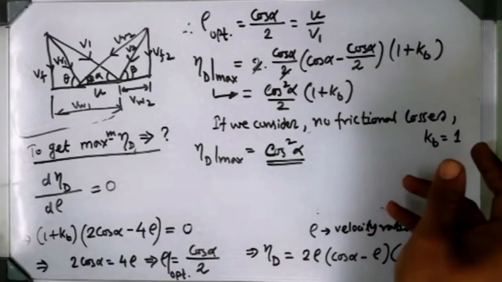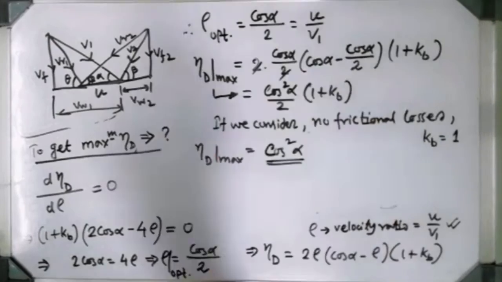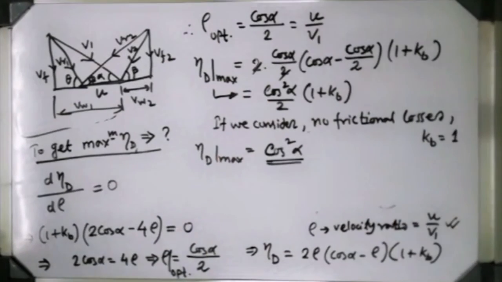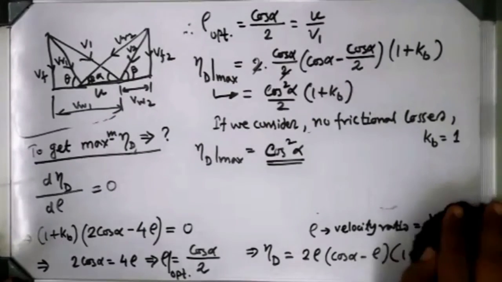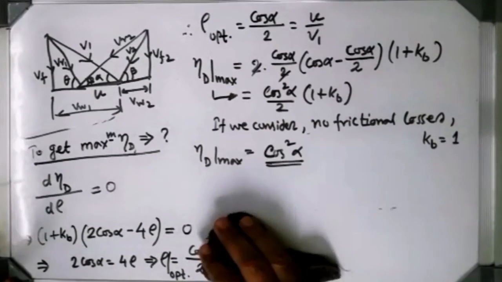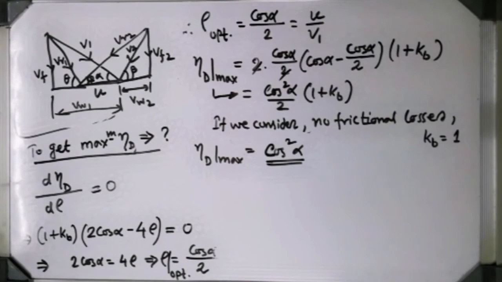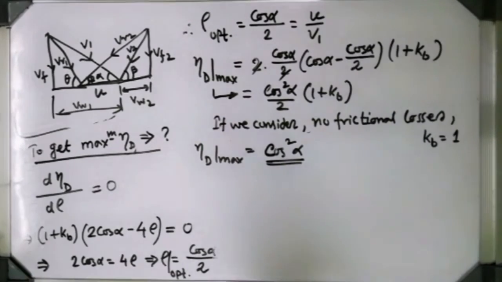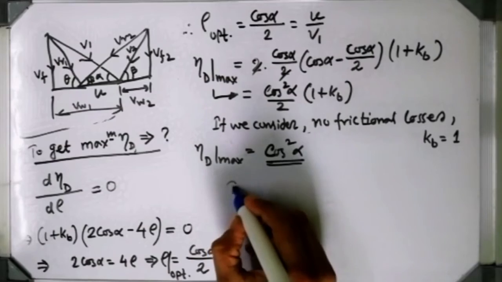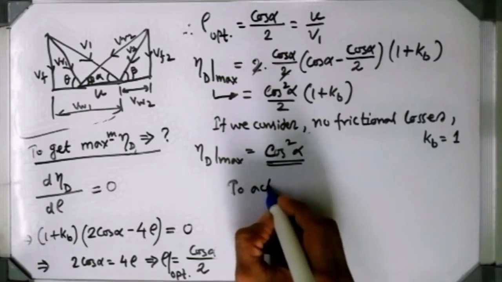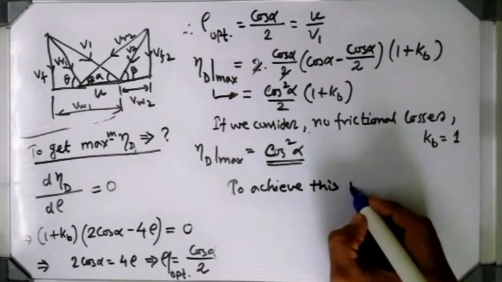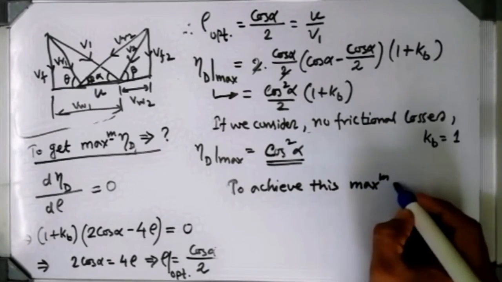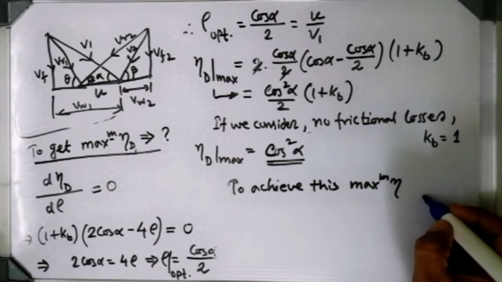If you don't consider kb as 1, then that is the maximum efficiency. Understood? Yes, sir. So to achieve this maximum efficiency, what is the condition you have to maintain? I will always write the maximum efficiency by eta.